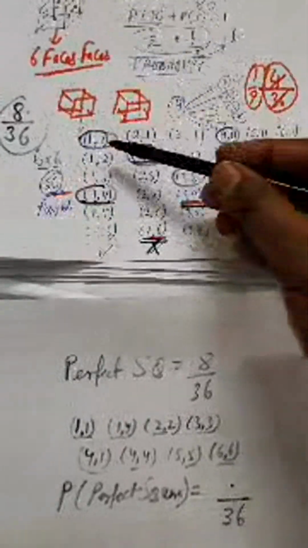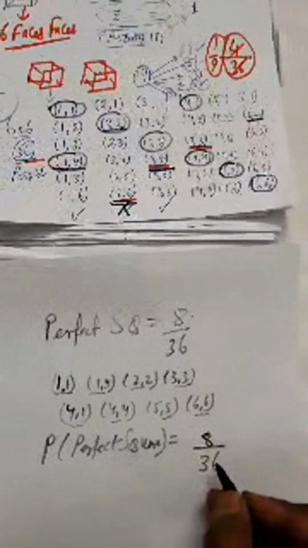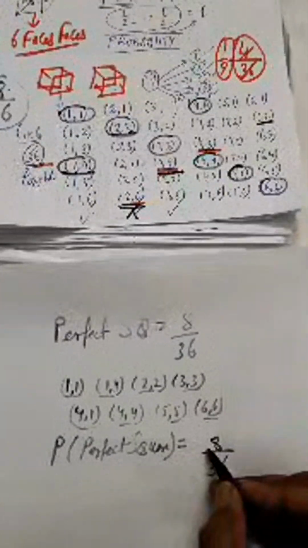So here you can see 1, 2, 3, 4, 5, 6, 7, 8. These 8 combinations are possible when we are getting a perfect square. So this 8 will be the count of the favorable event, right? Which we have seen over here. So 8 will be coming into the numerator. So the probability of getting a perfect square is 8 by 36. Okay. Just simplify it.